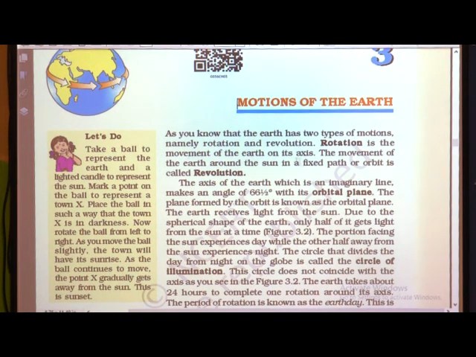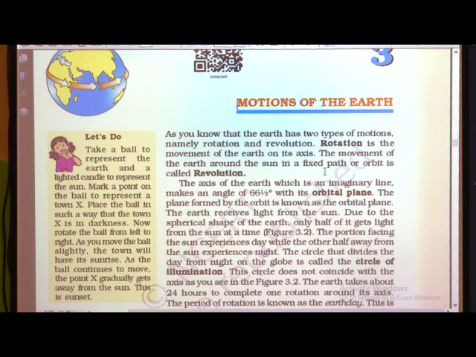Rotation is the movement of the earth on its axis. It takes 24 hours to complete one rotation, and that rotation is also called the earth day. Then again, what do you mean by revolution? Revolution means the movement of the earth around the sun in a fixed path or orbit. So this is the difference between rotation and revolution.